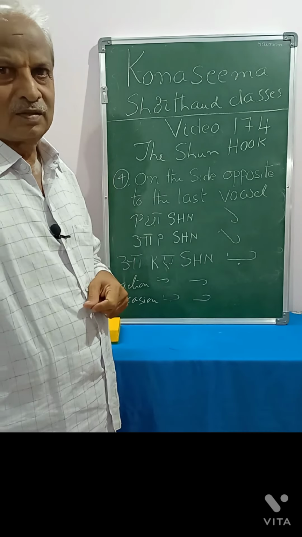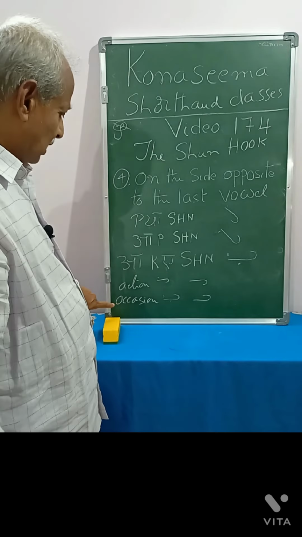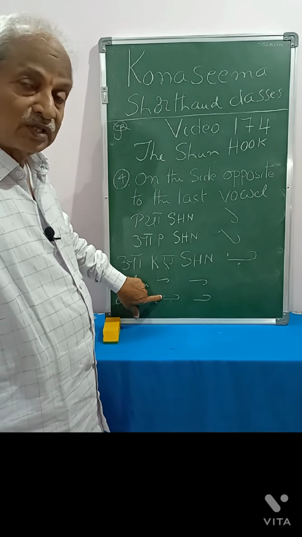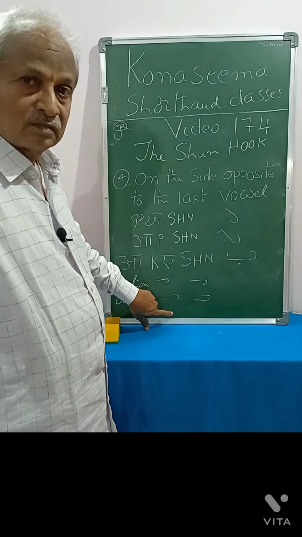If we write like this, we should read it as action. This is occasion, not necessarily putting these two vowels. If we write this Shun hook like this, it is implied that a vowel is preceding this Shun hook. So, without putting any vowel, we can read that a vowel is preceding this Shun hook. That's why this rule is given.